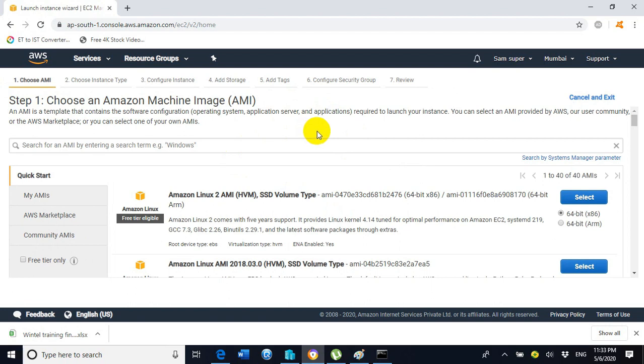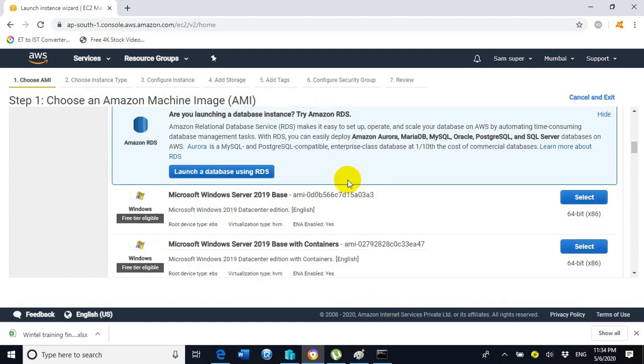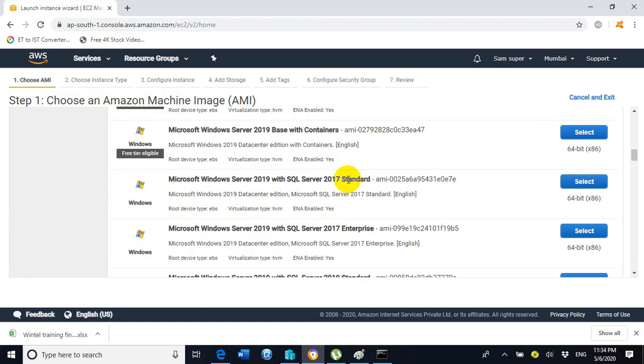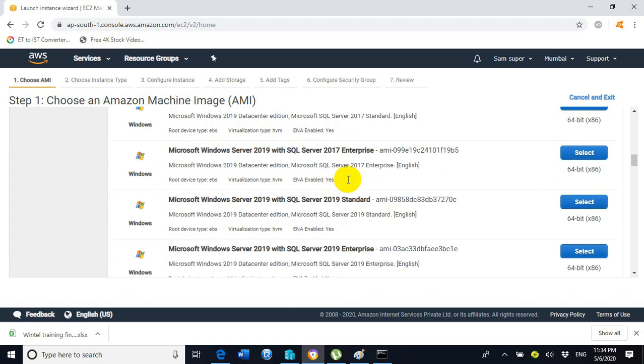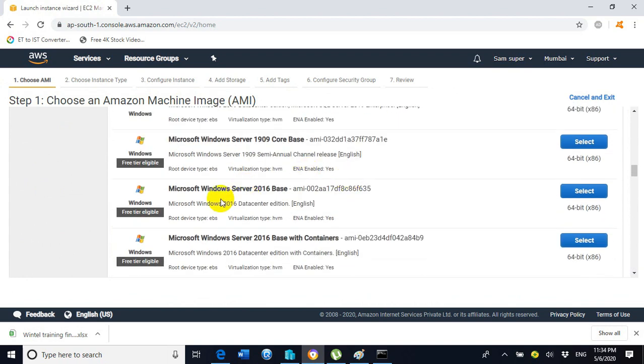Now it will redirect us to step number 1, which is choose an Amazon Machine Image. Here we get the image of the operating system through which we will create the EC2 instance. I will choose the Windows Server 2016 base image.